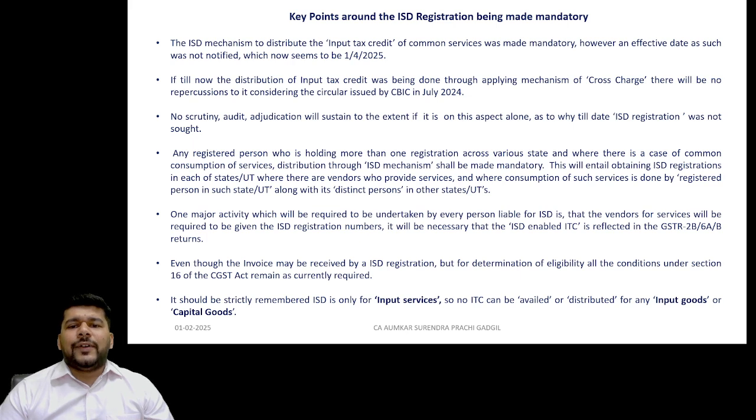As far as the older issues for the ISD and cross charge are concerned, or queries raised by the department as to why ISD was not taken, I think that was very much done away with by the circular issued back in 2024. In light of this, going forward prospectively, we are going to have this segregation for transfer of credits on the basis of internally generated services and externally received services. Internally will be done through cross charge, externally will go through the ISD mechanism.